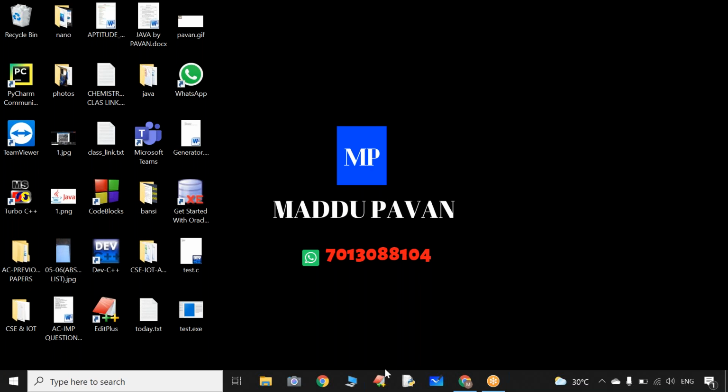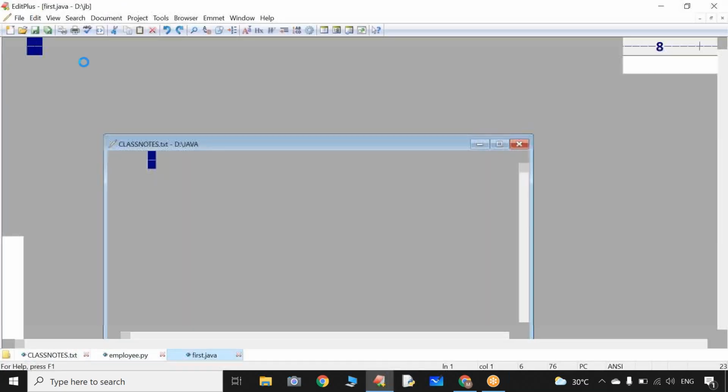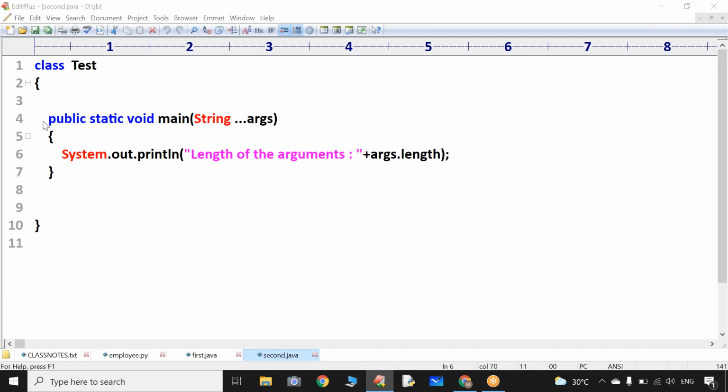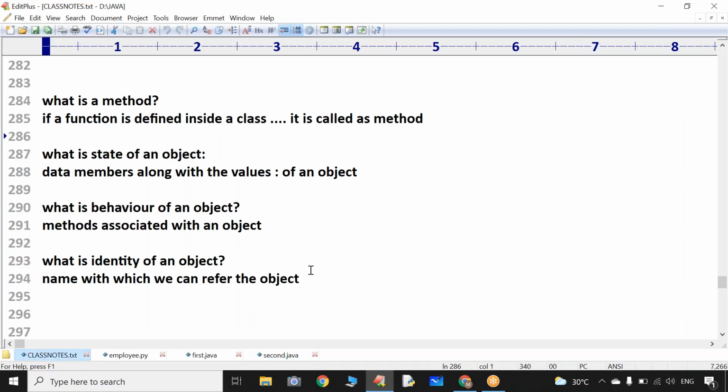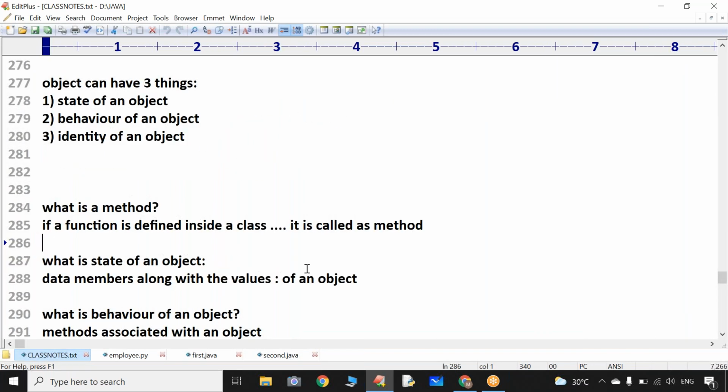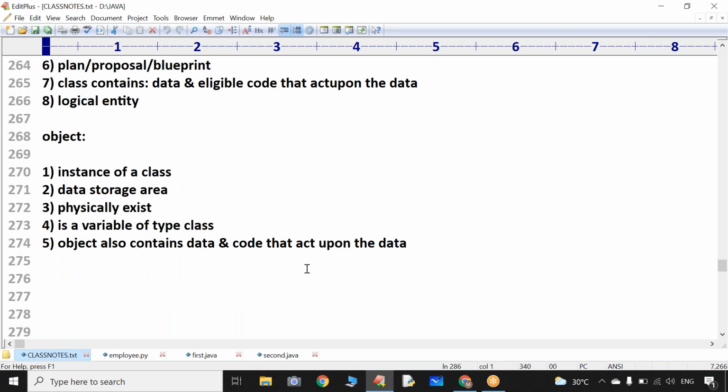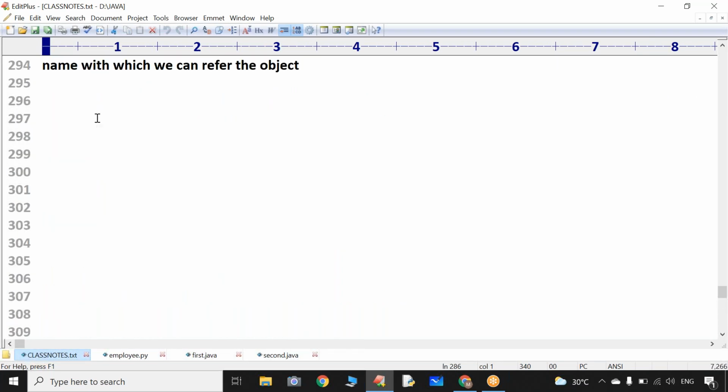Let me start today's session. Yesterday, what we have covered: I think we started discussing object-oriented programming in Java. Am I correct? Steps involved in writing the first program in Java. That is the point we are covering.